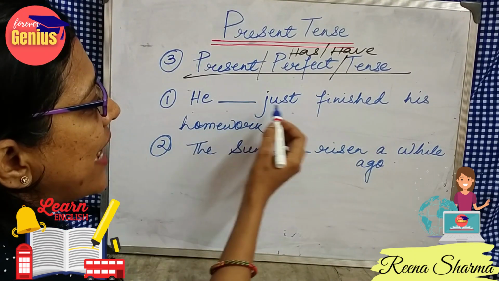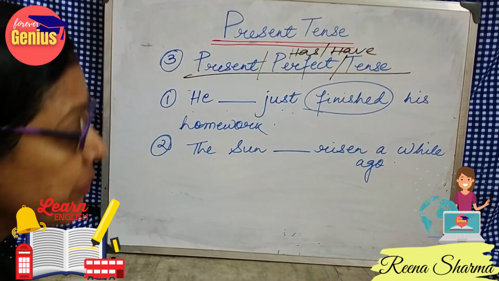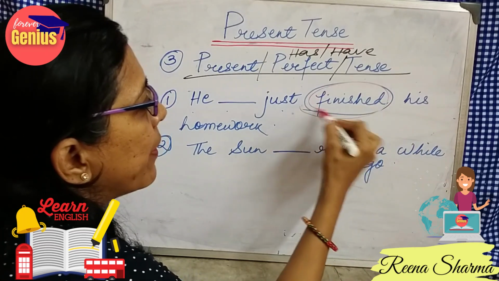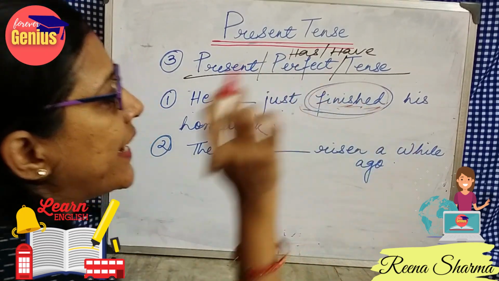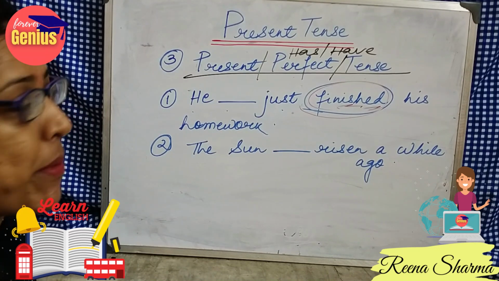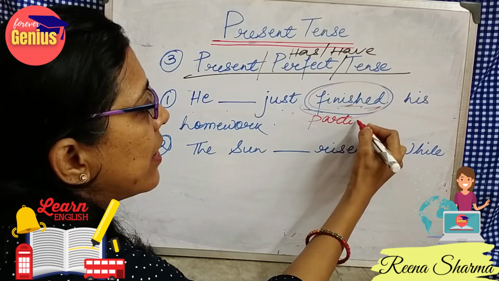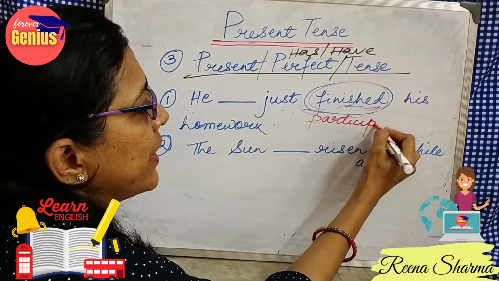Like he dash just finished his homework. So finished, the verb finished, we are using ed in that case. Means the past participle form of the verb will be used.